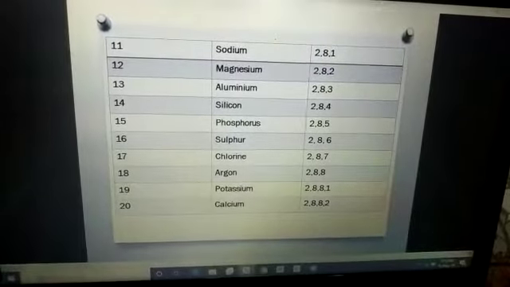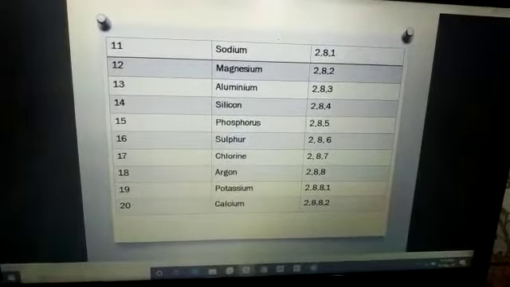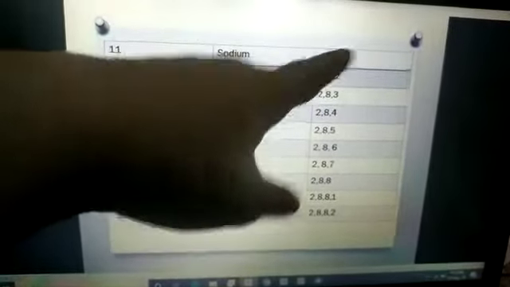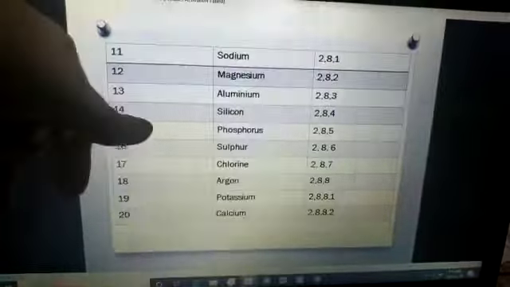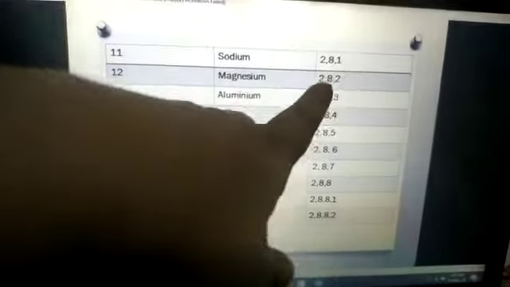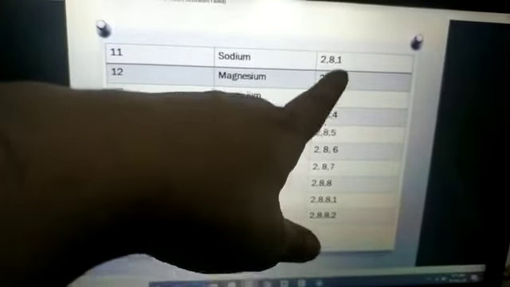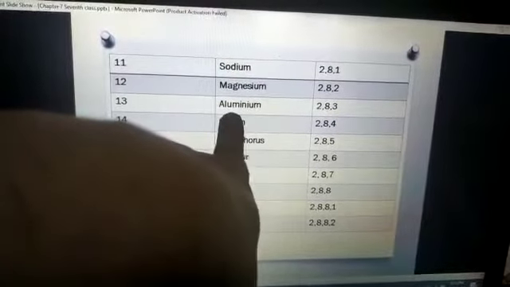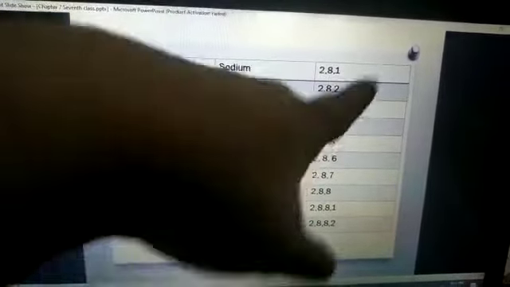Now students, let's recall the term valency. Whatever electrons are left in the outermost shell is the valency of that particular element. See, sodium has valency 1. Magnesium has 2 electrons in its outermost shell, meaning valency is 2. Okay students, aluminium has valency 3.